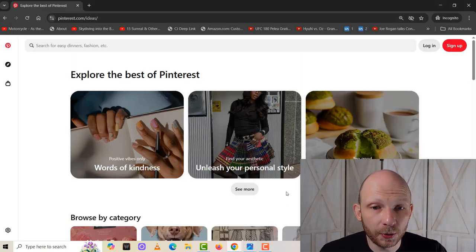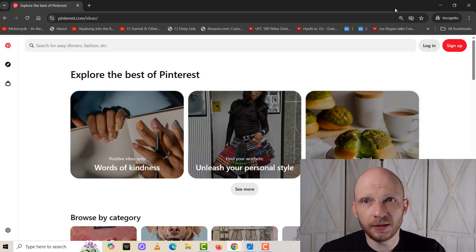So the way that I personally do this is I mainly use Chrome as a browser. I'm logged in there to my Google account, but what I do is I open up an incognito window. You can also go into other browsers where you're not logged in if it's not incognito. The point is you don't want to be logged into Pinterest in order to do this.